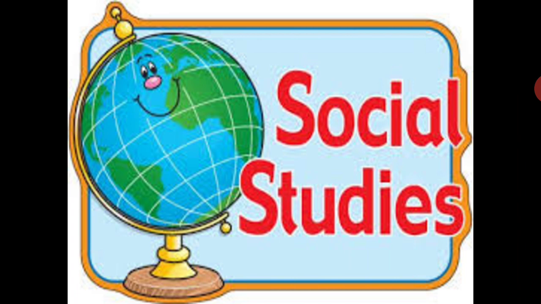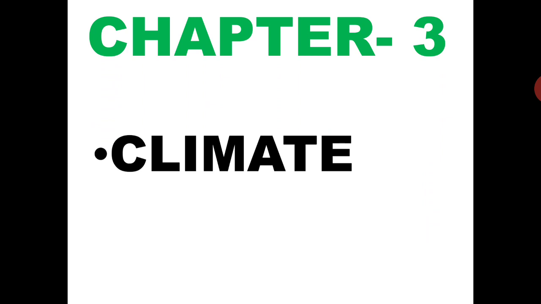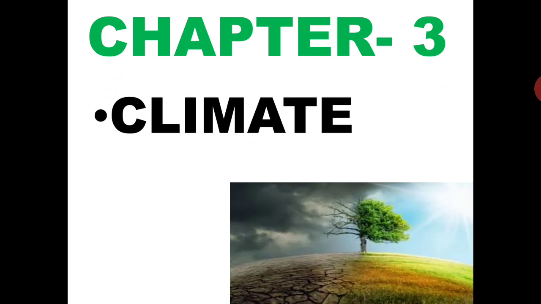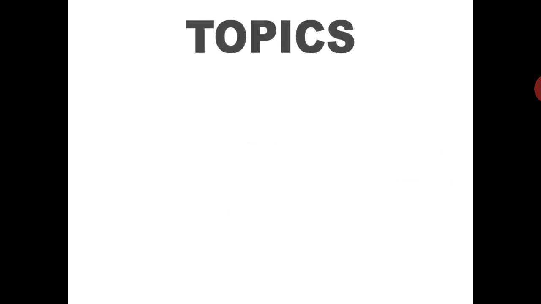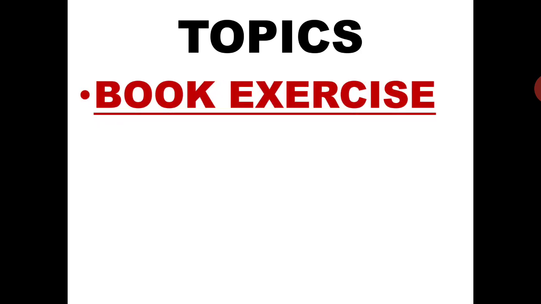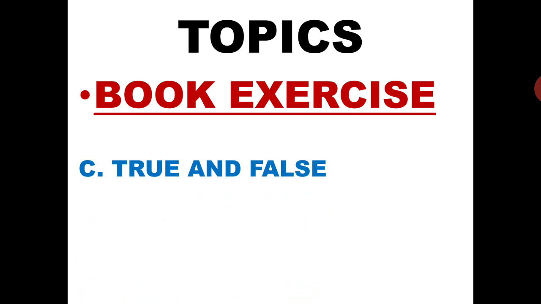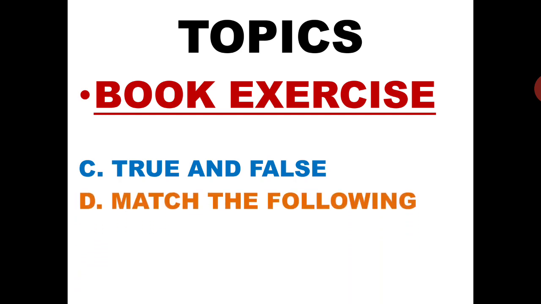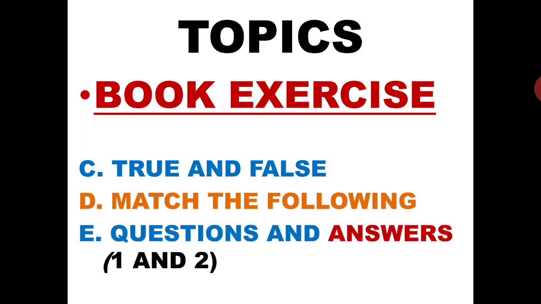So now let's start with our social science class. In social science, we are studying chapter 3, climate. In the earlier class, we have done book exercise A and B. Today we will do book exercise C, D and E. In C, we will do true and false.